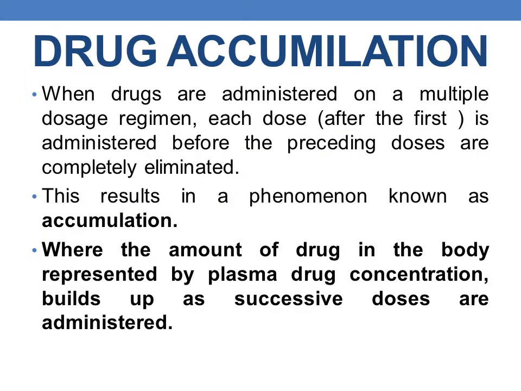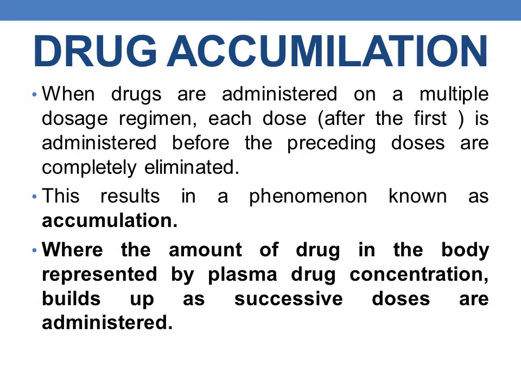When drugs are administered on a multiple dosage regimen, each dose after the first is administered before the preceding doses are completely eliminated. This results in a phenomenon known as accumulation, where the amount of drug in the body, represented by plasma drug concentration, builds up as successive doses are administered.